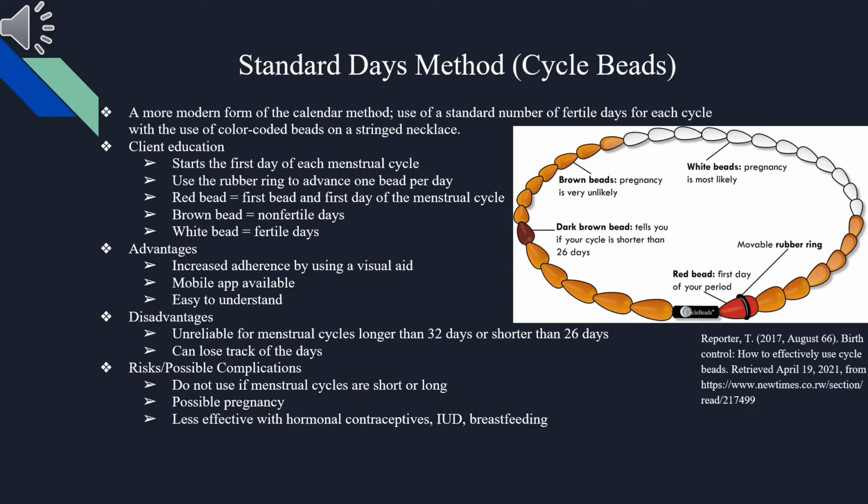The red bead equals the first bead and first day of the menstrual cycle, brown beads equal non-fertile days, and white beads equal fertile days. Advantages include increased adherence by using a visual aid, a mobile app is available, and it is easy to understand. Disadvantages include that it is unreliable for menstrual cycles longer than 32 days or shorter than 26 days, and you can lose track of the days.